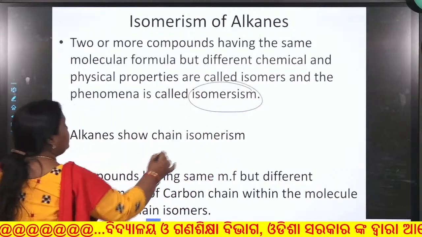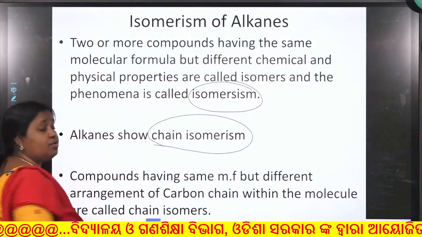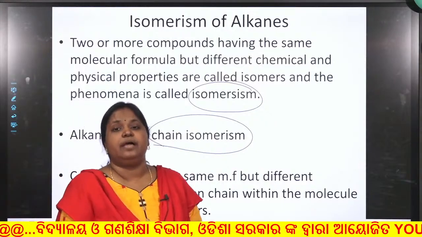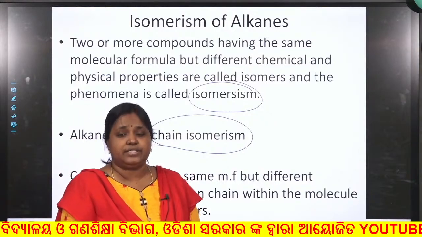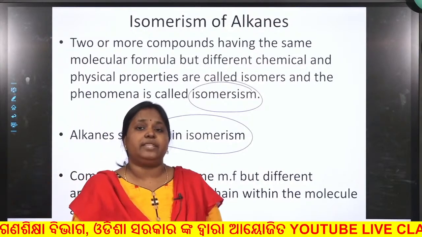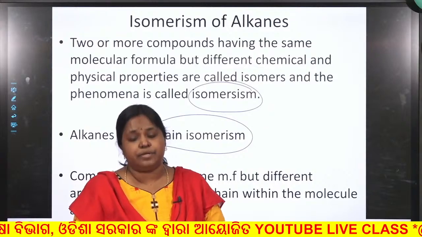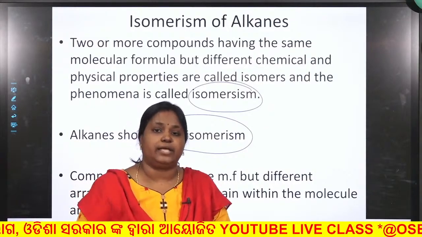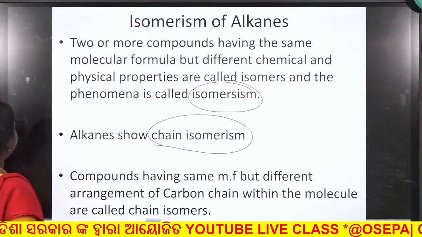Alkanes show only one type of isomerism, that is chain isomerism. So what is chain isomerism? Compounds which have the same molecular formula but differ in the arrangement of the carbon chain within them are called chain isomers. See the example.